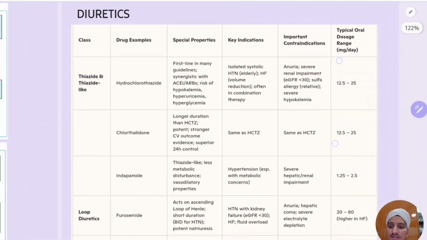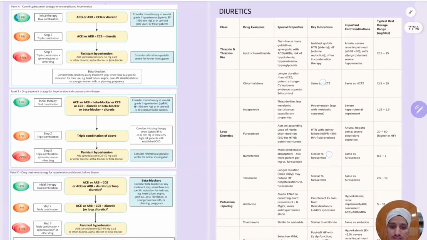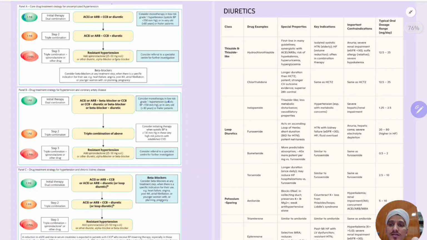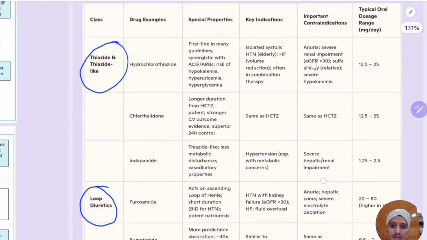Coming first to the diuretics. You can classify diuretics as number one, thiazide or thiazide-like diuretics. Number two, loop diuretics. Number three, potassium sparing diuretics, so they spare the potassium. Thiazide-like diuretics, loop diuretics, and potassium sparing diuretics.